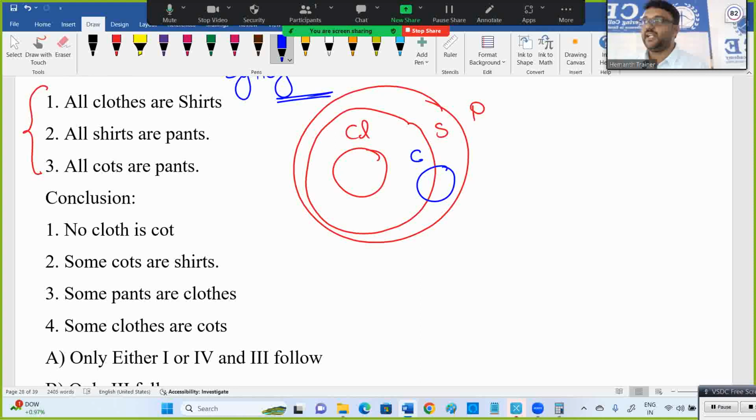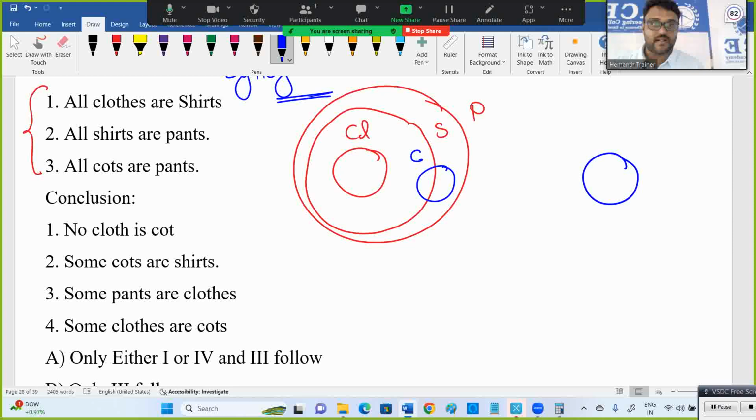Is it satisfying the statements? All cloths are shirts. All shirts are pants. All coats are pants. It satisfies the diagram. Sir, statements. My diagram satisfies the statements. I can try many more as well.